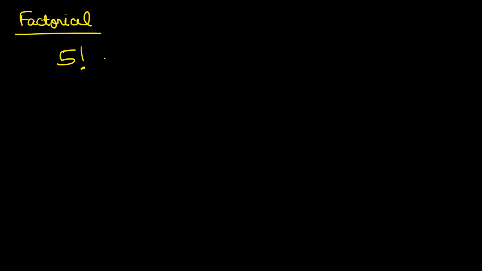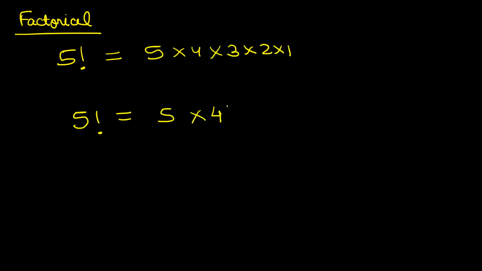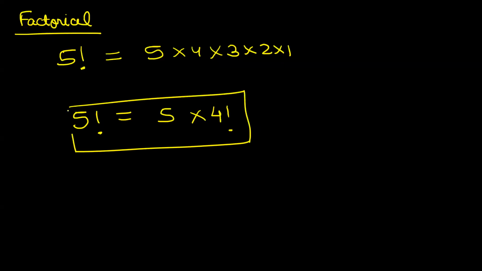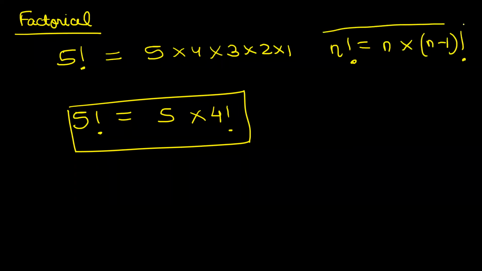Okay. So if I ask you what is 5 factorial, everybody will say 5 factorial is 5 into 4 into 3 into 2 into 1. That is the basic mathematical definition that we have learned. But I can also say that 5 factorial is nothing but 5 into 4 factorial. This is also a relation that we have agreed and understood in maths. That is, n factorial is nothing but n into (n minus 1) factorial. I am pretty sure that all of you are aware of this relationship. And this relationship helps me to think recursively. This gives me an idea of divide and conquer.